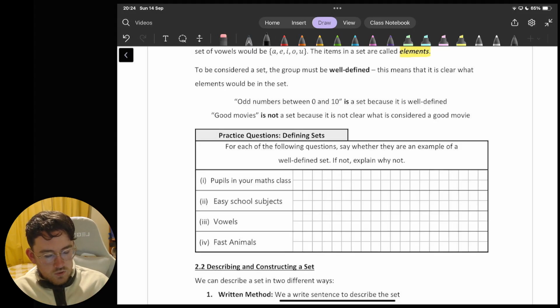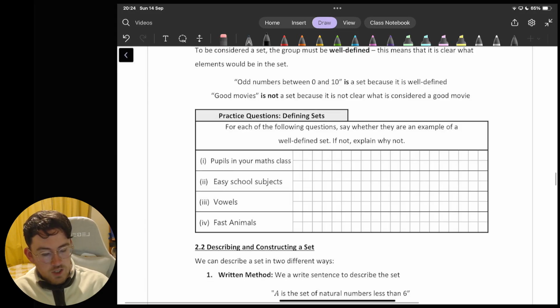So running through them quickly enough, the pupils in your maths class, that is a set. Okay, that is a set for the simple reason that if I ask you to list out the pupils in your maths class, you would be able to give me a list, and everyone would give me the same list.